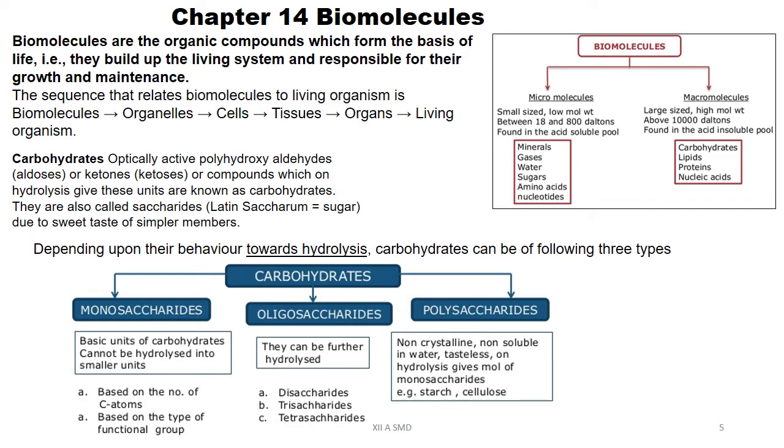Carbohydrate means what? They are polyhydroxyaldehydes or ketones, or the substances which on hydrolysis yield polyhydroxyaldehydes or ketones. Carbohydrates provide us basic needs of life, that is food, clothing and shelter.